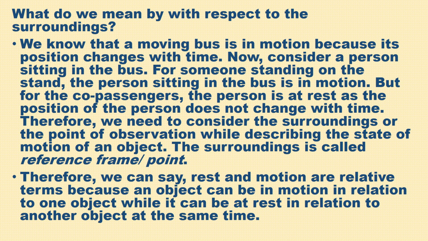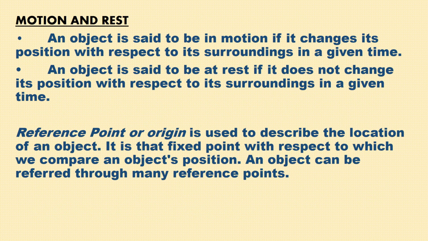So we can say rest and motion are relative terms because an object can be in motion in relation to one object while it can be at rest in relation to another object at the same time. So how will you define motion and rest now? Motion is defined as: an object is said to be in motion if it changes its position with respect to surroundings in a given time. And how will you define rest?